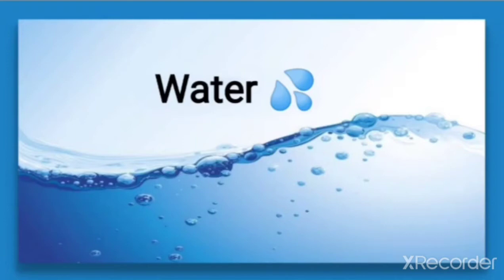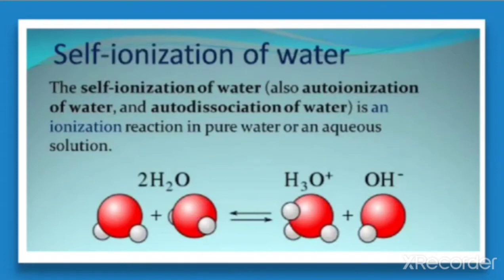That means in pure water, one water molecule donates a proton and acts as an acid, and another water molecule accepts a proton and acts as a base at the same time. That is called self-ionization of water, also called auto-ionization of water or auto-dissociation of water. The word auto means self. That means the water molecule can undergo self-ionization.